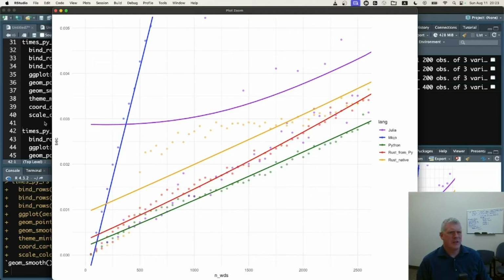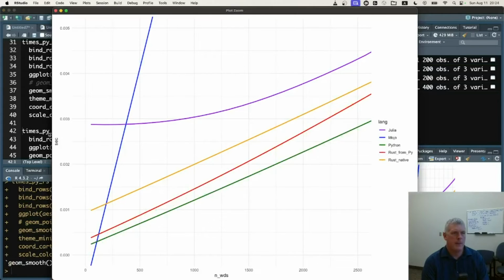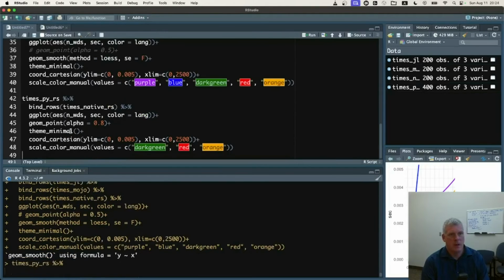And that is interesting to me. So I don't know why that would be the case, why it kind of jumps up at 500 words there. Let's take a look at that same plot without the dots for a second. If we just look at the lowest line, you can see that, interestingly enough, down here in the bottom left corner, Rust by itself is slightly slower than Rust called from Python. Not totally sure about that at the moment.